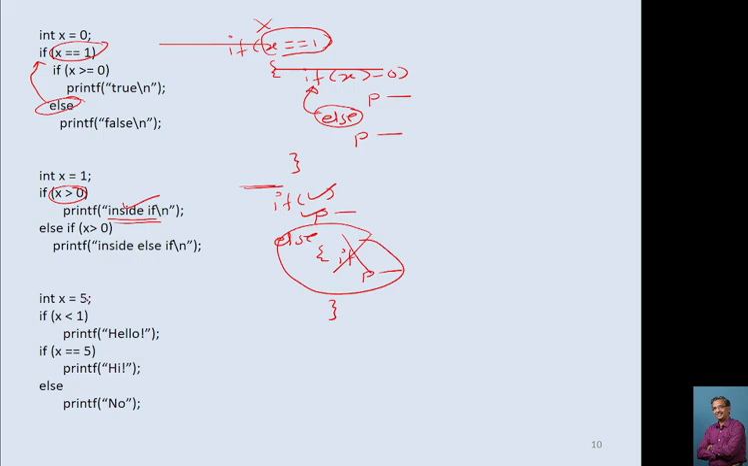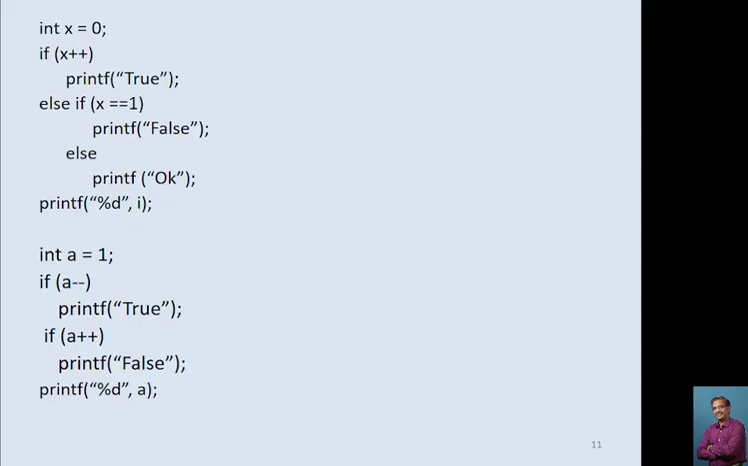X is equal to 5. X is less than 5? No, the condition is not satisfied. X is equal to 5? Yes, it will print hi. Okay, it will come here. Now check here.